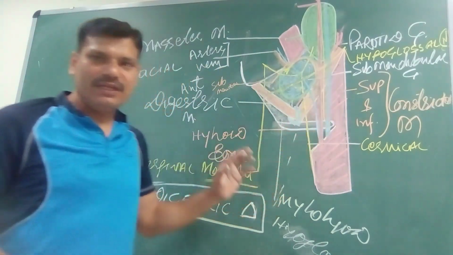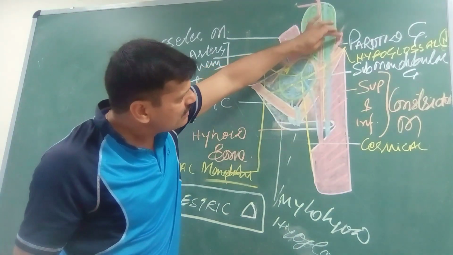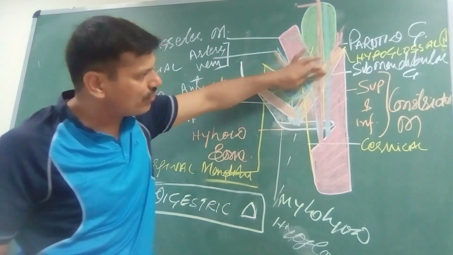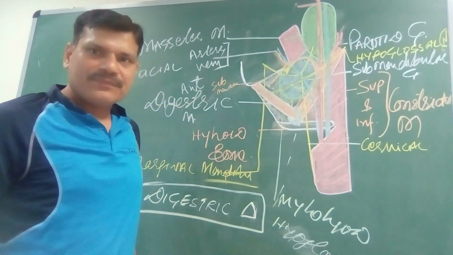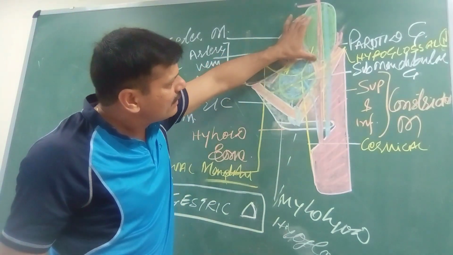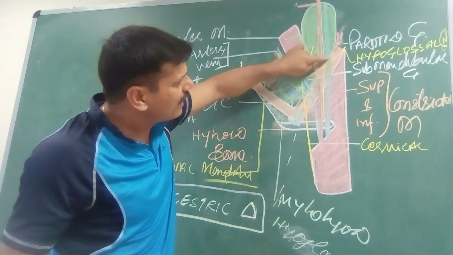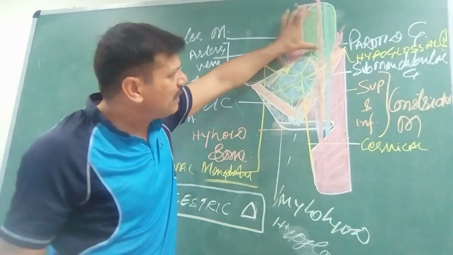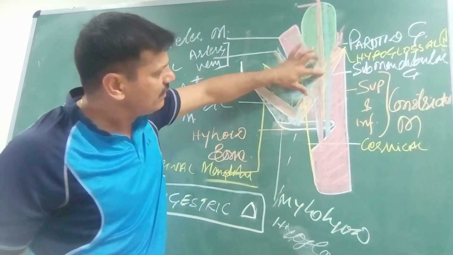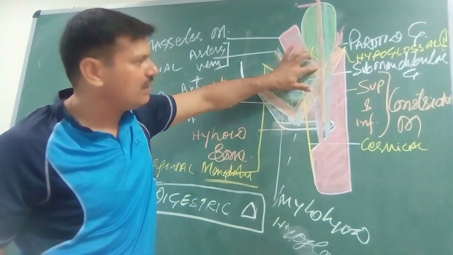Moving posteriorly and deeper, the posterior deeper part, one muscle. This is the stylohyoid, which also forms the posterior inferior boundary of this digastric triangle. And then the deepest, the lower part of the parotid gland also lies in the digastric triangle. This parotid gland is pierced by the external carotid artery. It lies in the posterior part of the digastric triangle.